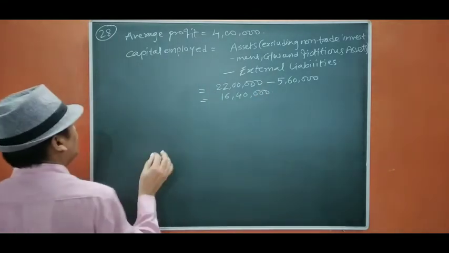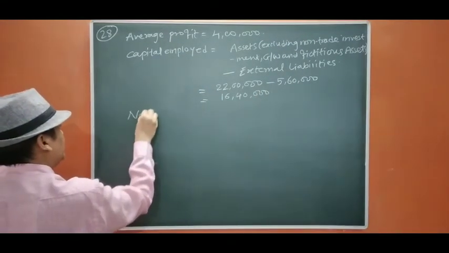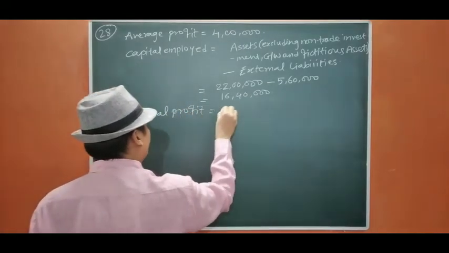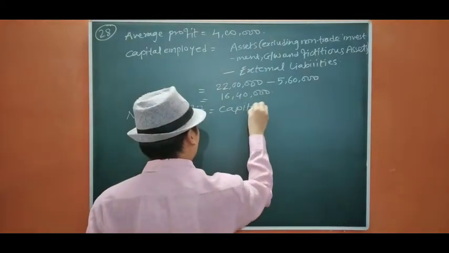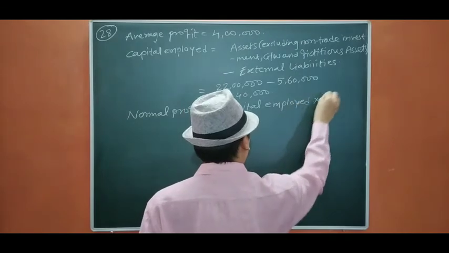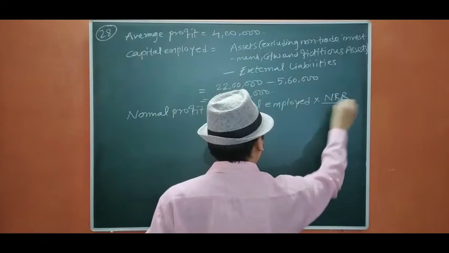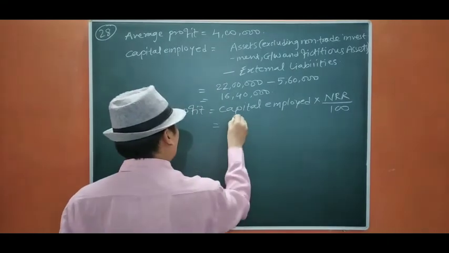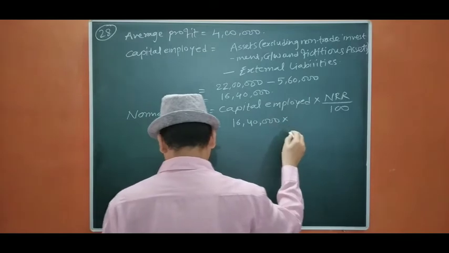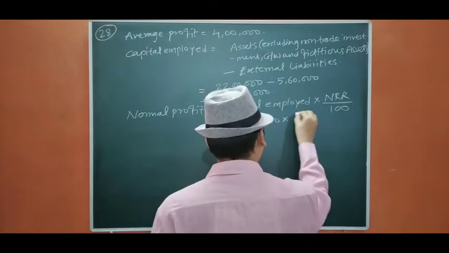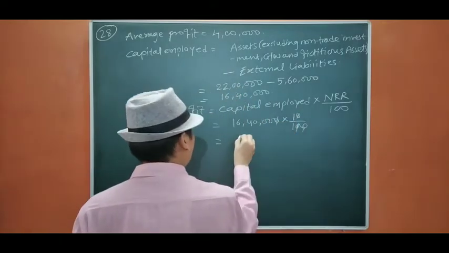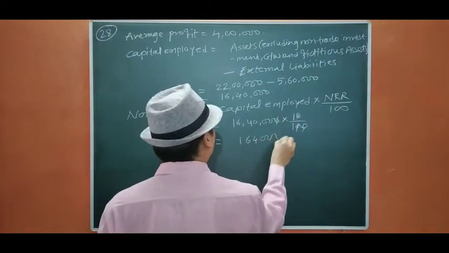Okay, now we are going to find out normal profit equals to capital employed into normal rate of return by 100. It is 16 lakh 40,000 into rate is given 10%. So it is 1 lakh 64,000.